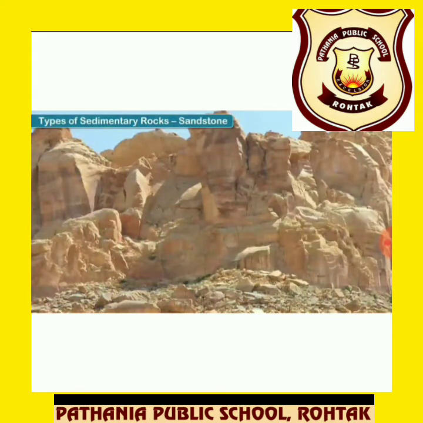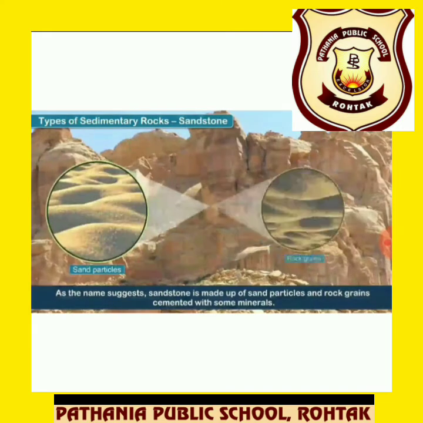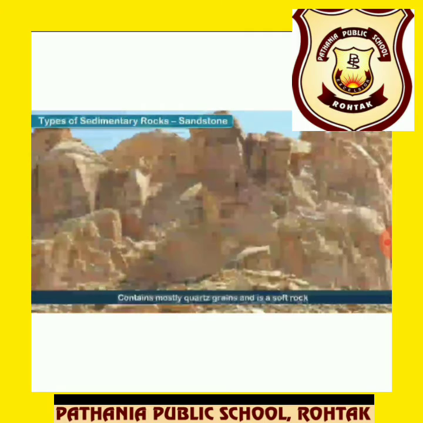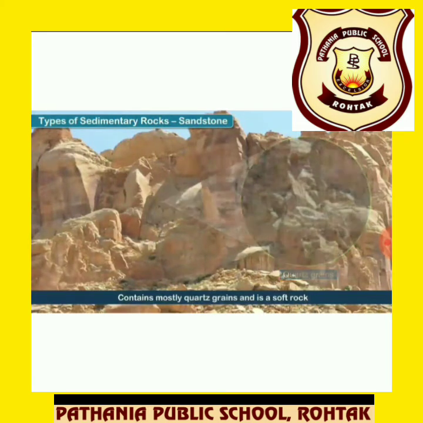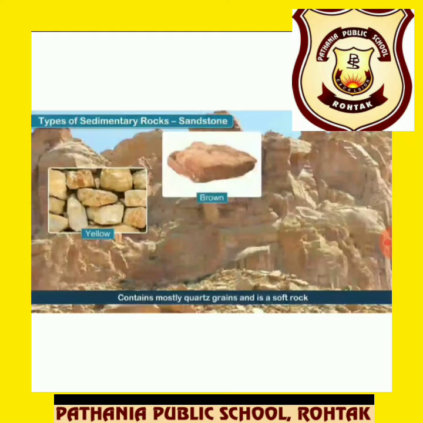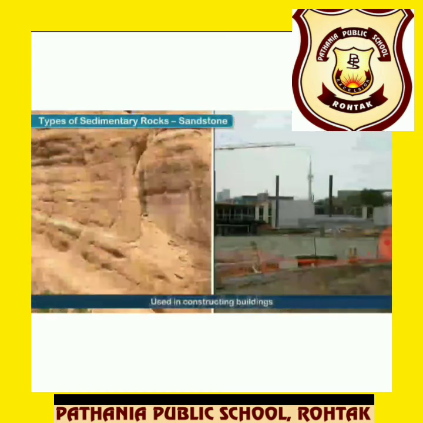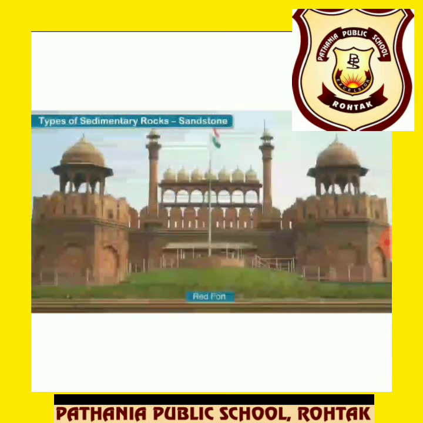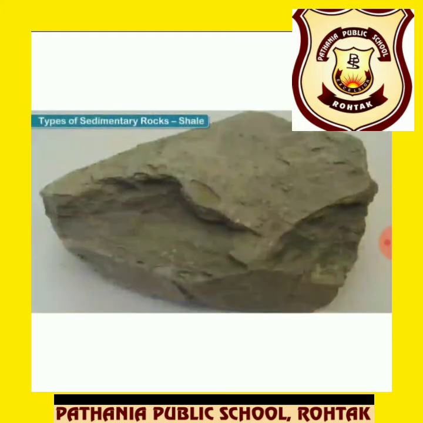Second is sandstone. Sandstone is mainly used to construct buildings. As the name suggests, it has sand particles and rock grains cemented with some minerals. Sandstone contains mostly quartz grains and is a soft rock. Basically, it is a very soft rock. It is mainly yellow, brown, pink or red in color, and we can easily see different buildings that are made up of sandstone, just like the Red Fort. I already gave you the example of the Red Fort. The Red Fort in Delhi is made up of red sandstone. So all these are the types of sedimentary rocks.